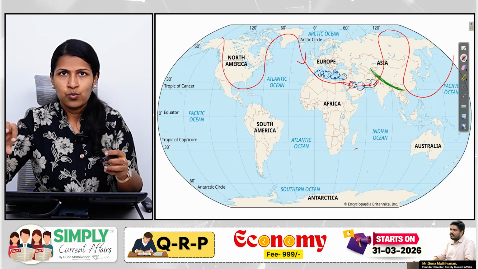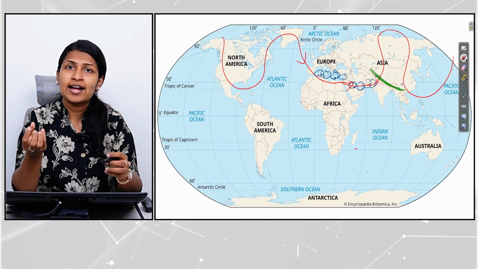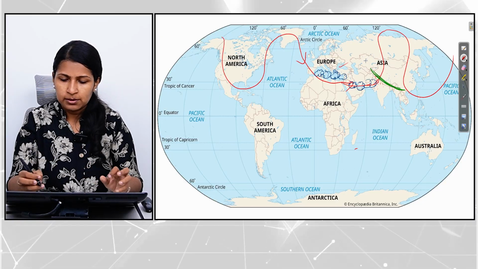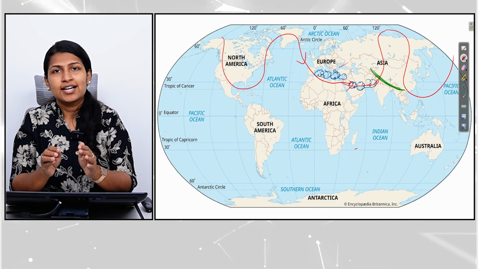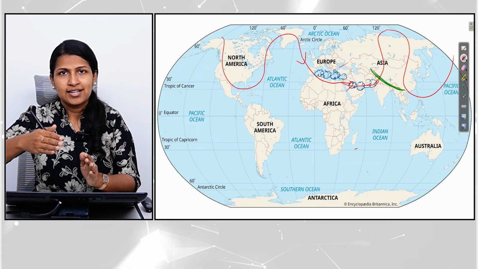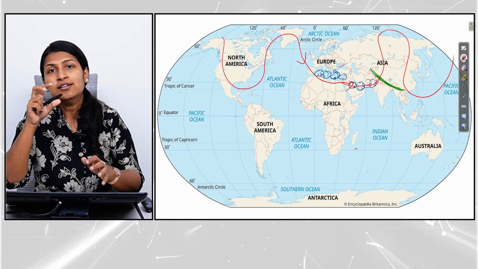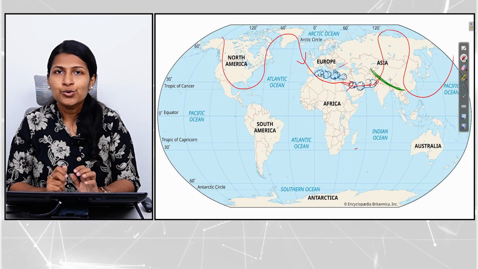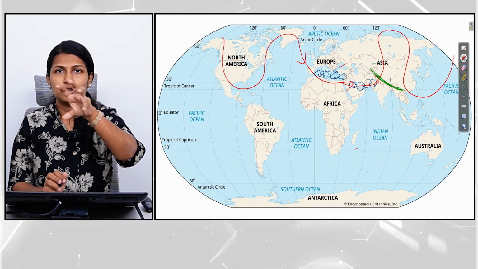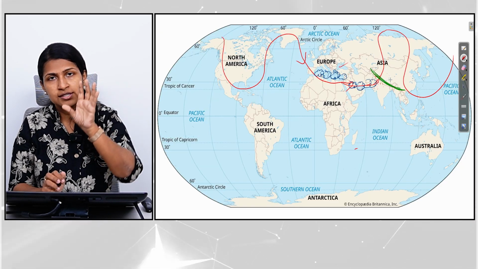And as they bring them, since these are low pressure systems, they will attract moisture from the regions of the Caspian Sea and the Black Sea. All the moisture is absorbed and it comes and sheds along the northwestern parts of India, where we have this climatic divide, the Himalayas. They will make the moisture laden clouds rise up further, and it is going to cause rainfall. The precipitation is going to occur in the form of rainfall along the northwestern parts of Punjab, Haryana, UP, Bihar, and even Rajasthan and Gujarat.